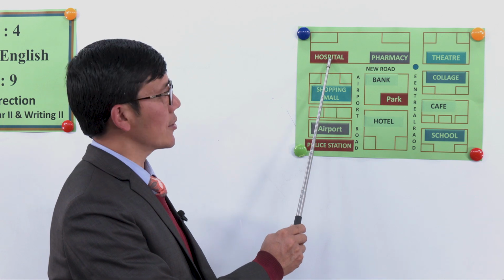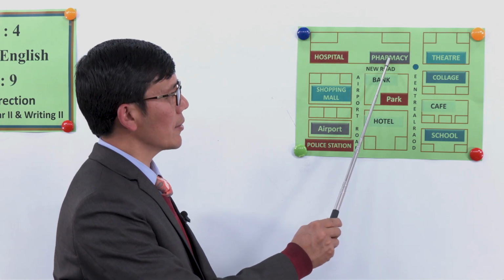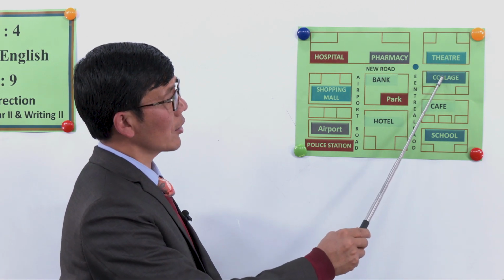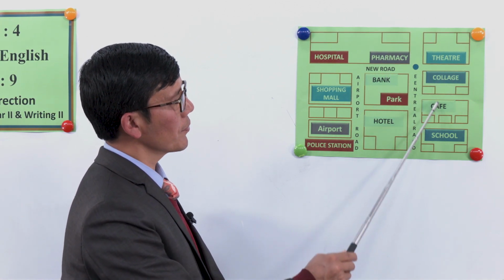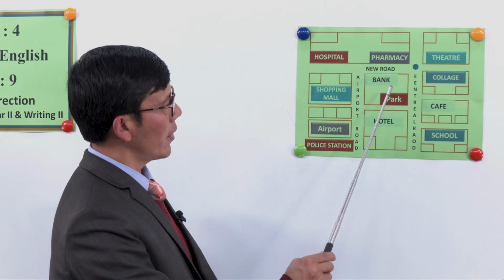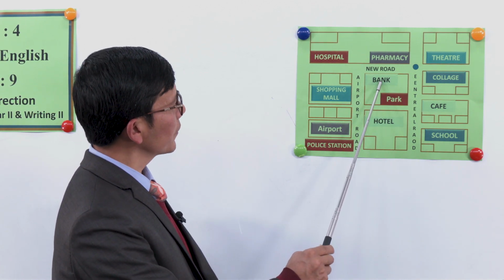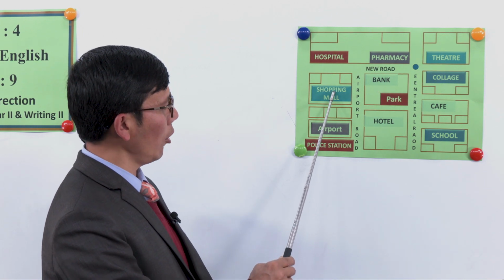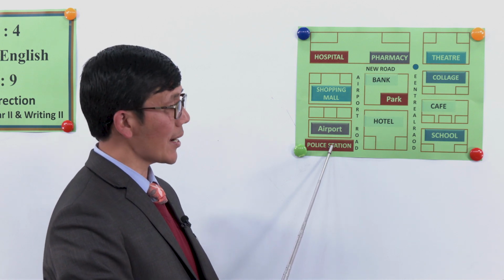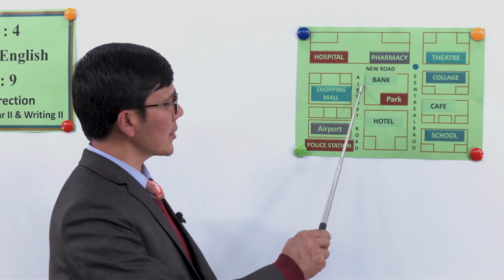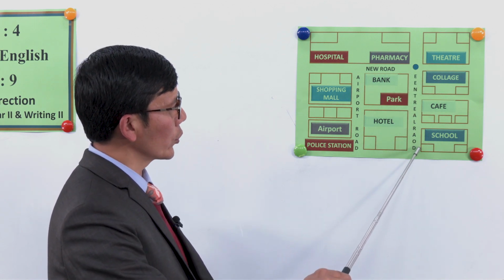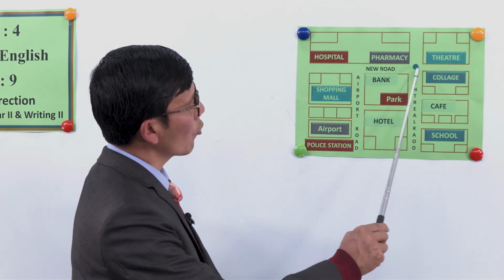Hospital, pharmacy, theater, college, cafe, school, hotel, park, bank, shopping mall, airport, and police station. And this is the road here. Again, this side is also road, and this is the new road.